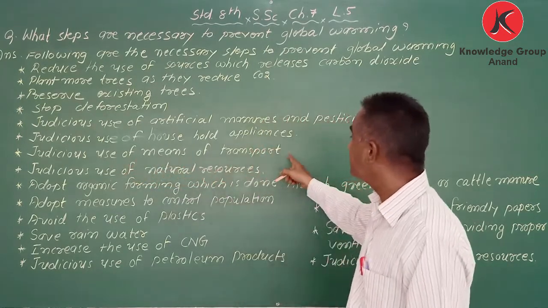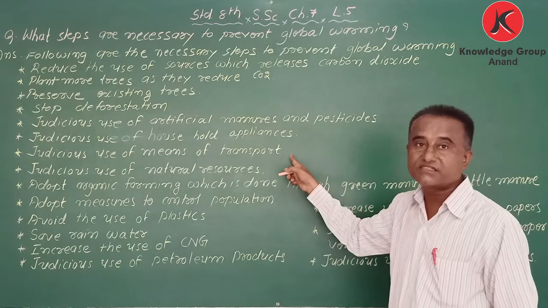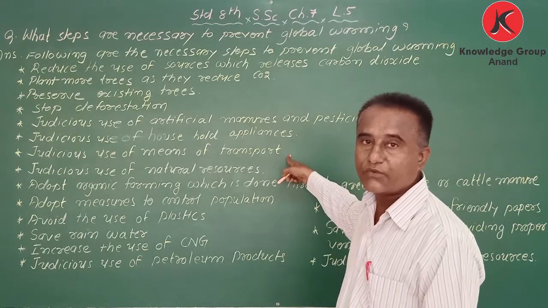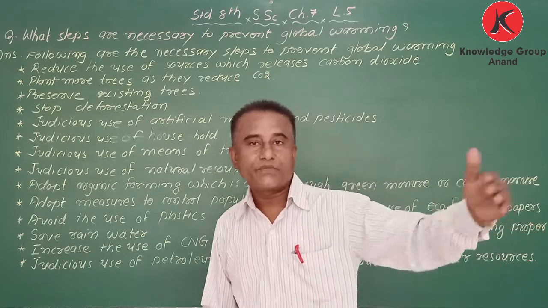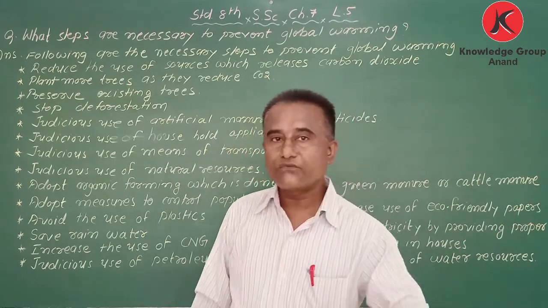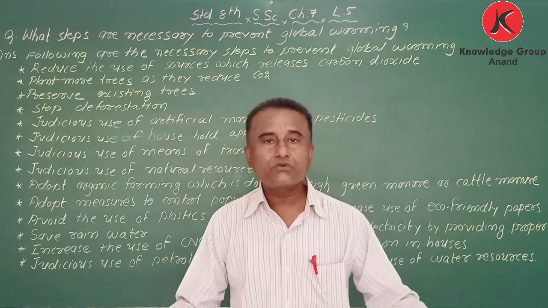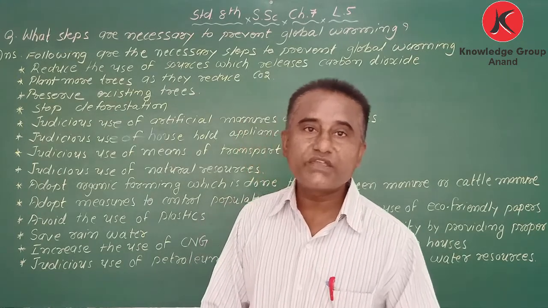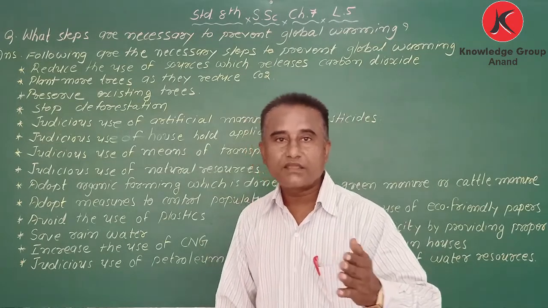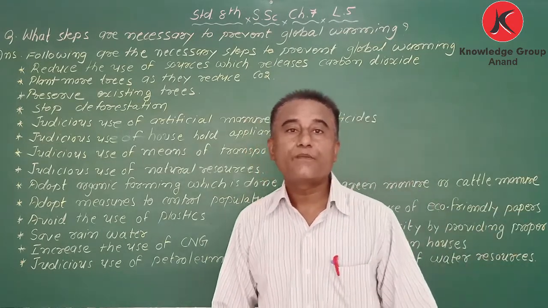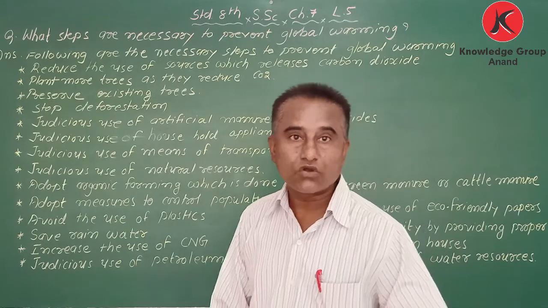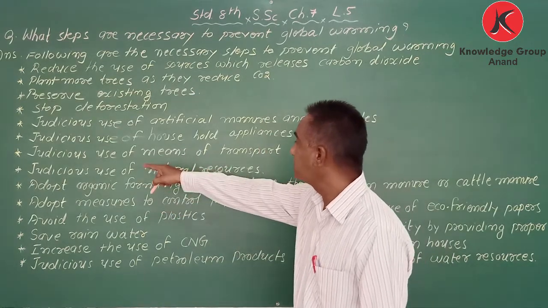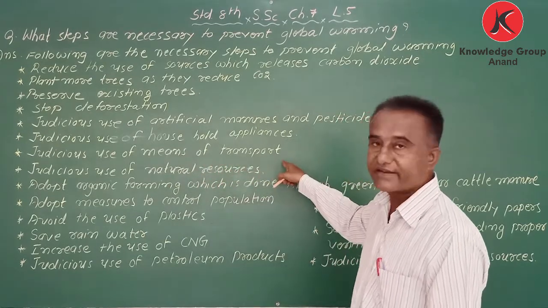Judicious use of means of transport: where it is necessary, then only we can use it. Just as I said, if you want to go at least 50 or 100 meters, you can go on foot or use a cycle. No need to use other vehicles. Why? Because these vehicles pollute the air through smoke. So we have to make judicious use of means of transport.